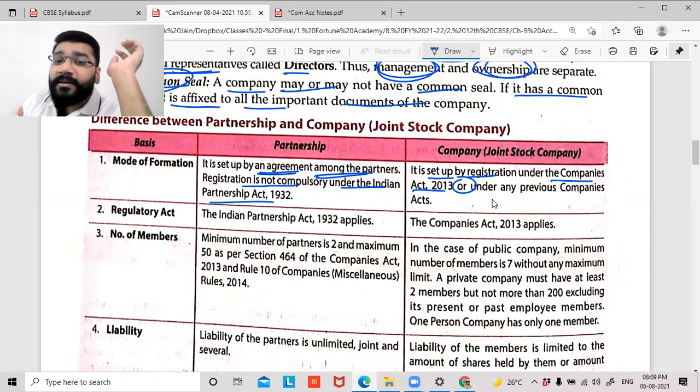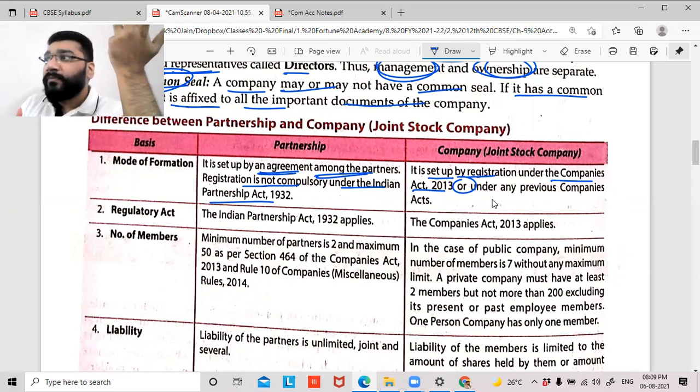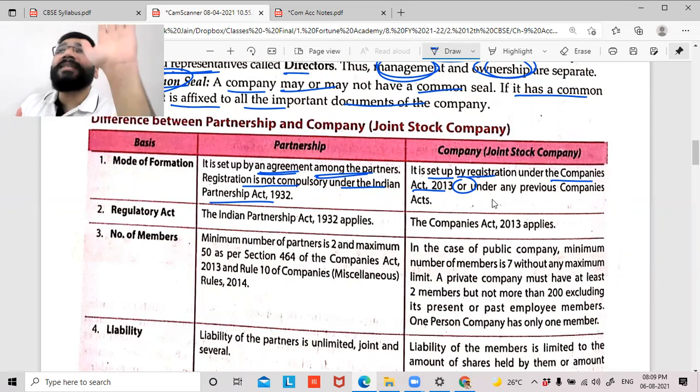So a company is set up by registration under the current Act or any previous Act. But you have to be registered. That is what is important.